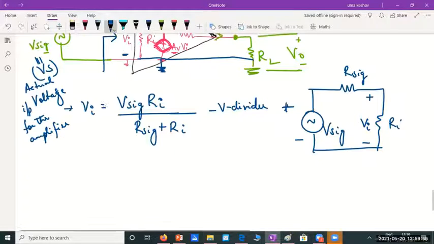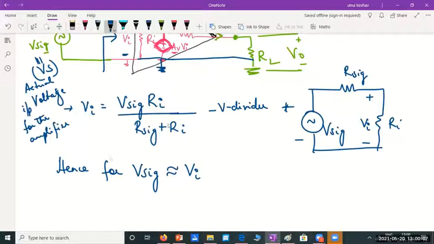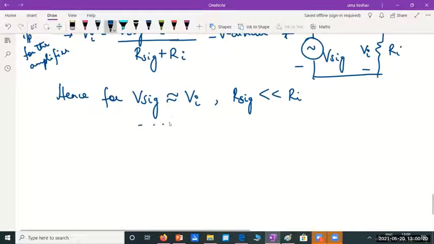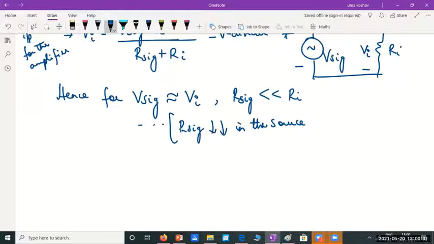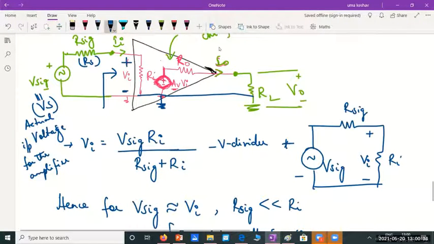Please remember that. I told you, hence, for V sig to be approximately equal to Vi, we want all the signal generator voltage to reach the amplifier. R sig should be much less than Ri. Remember this. So this is possible by either making R sig very small in the source, and suppose I don't have a source and I'm using cascaded amplifier stages.